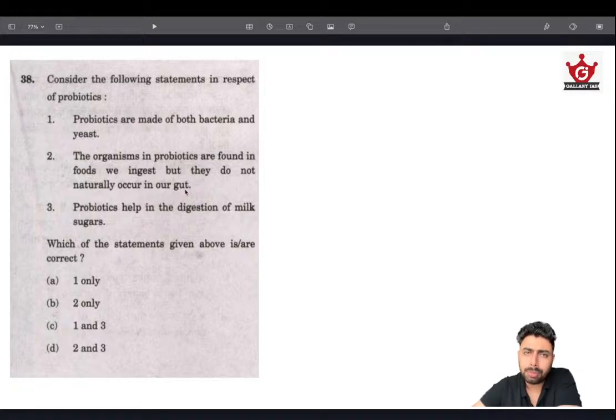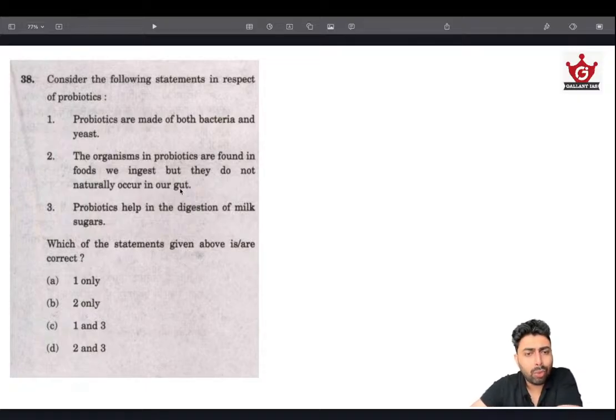Is it so? Of course, the food that we consume does have probiotics, like yogurt or curd or anything like that. Fermented drinks, etc., will have some sort of probiotics in them. That is true only. But probiotics are needed by our gut. The good gut bacteria are probiotics only, which are naturally found in our gut to help aid in digestion.